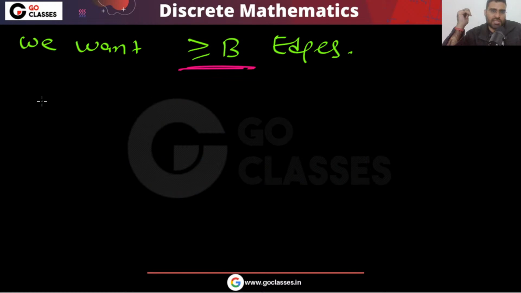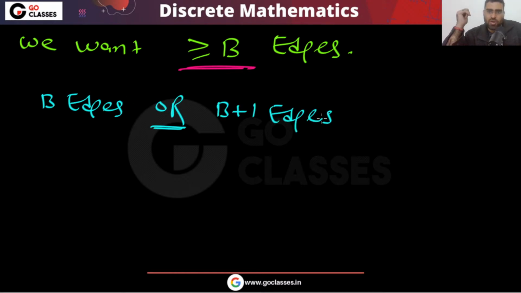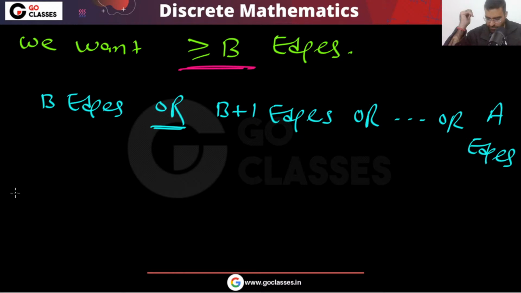So your answer will be either you have b edges, or you have b plus 1 edges, and so on, finally you have a edges. So how many graphs do we have with b edges?